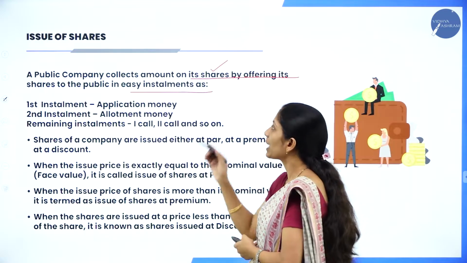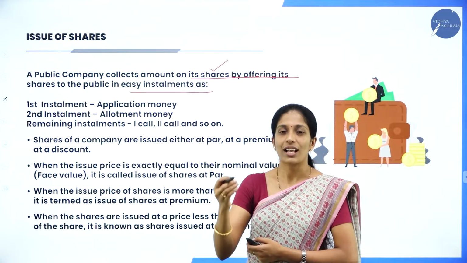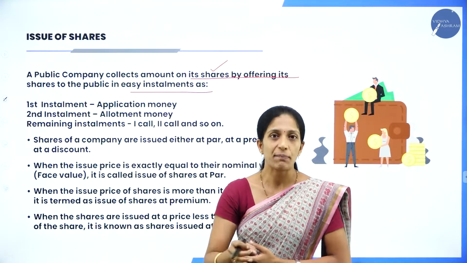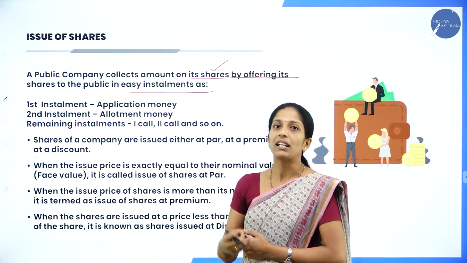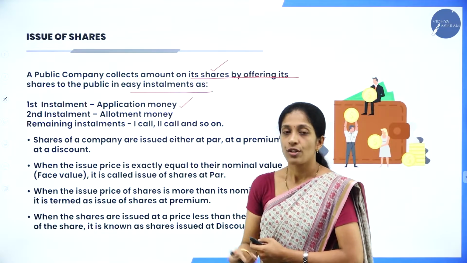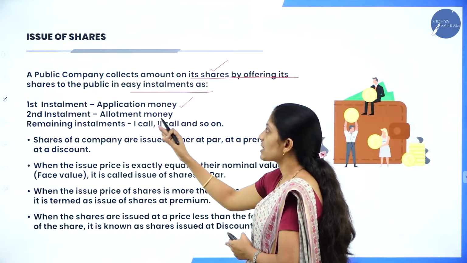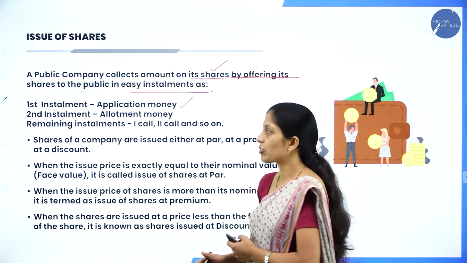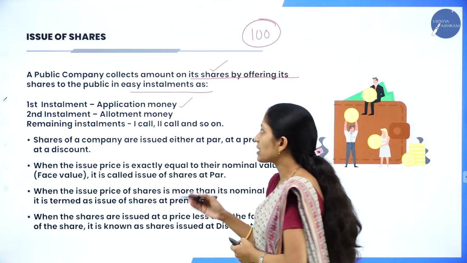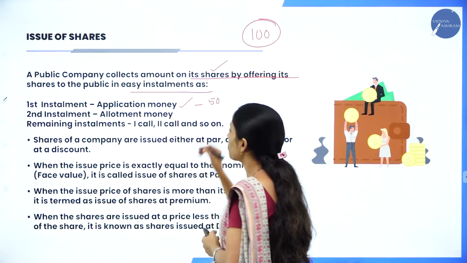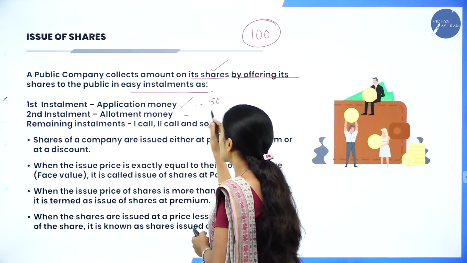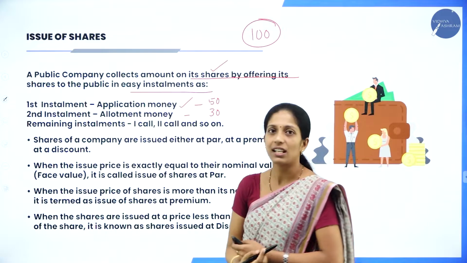So a public company collects amount from its shares by offering the shares to the public in easy installments. There are certain installments, so they will not force the shareholders to pay a lump sum amount. The first installment is application money. For example, if the share value is rupees 100, in the first installment they will ask to pay just rupees 50 as application money. The second installment is allotment money, where they will ask to pay rupees 30. So here it is 80.